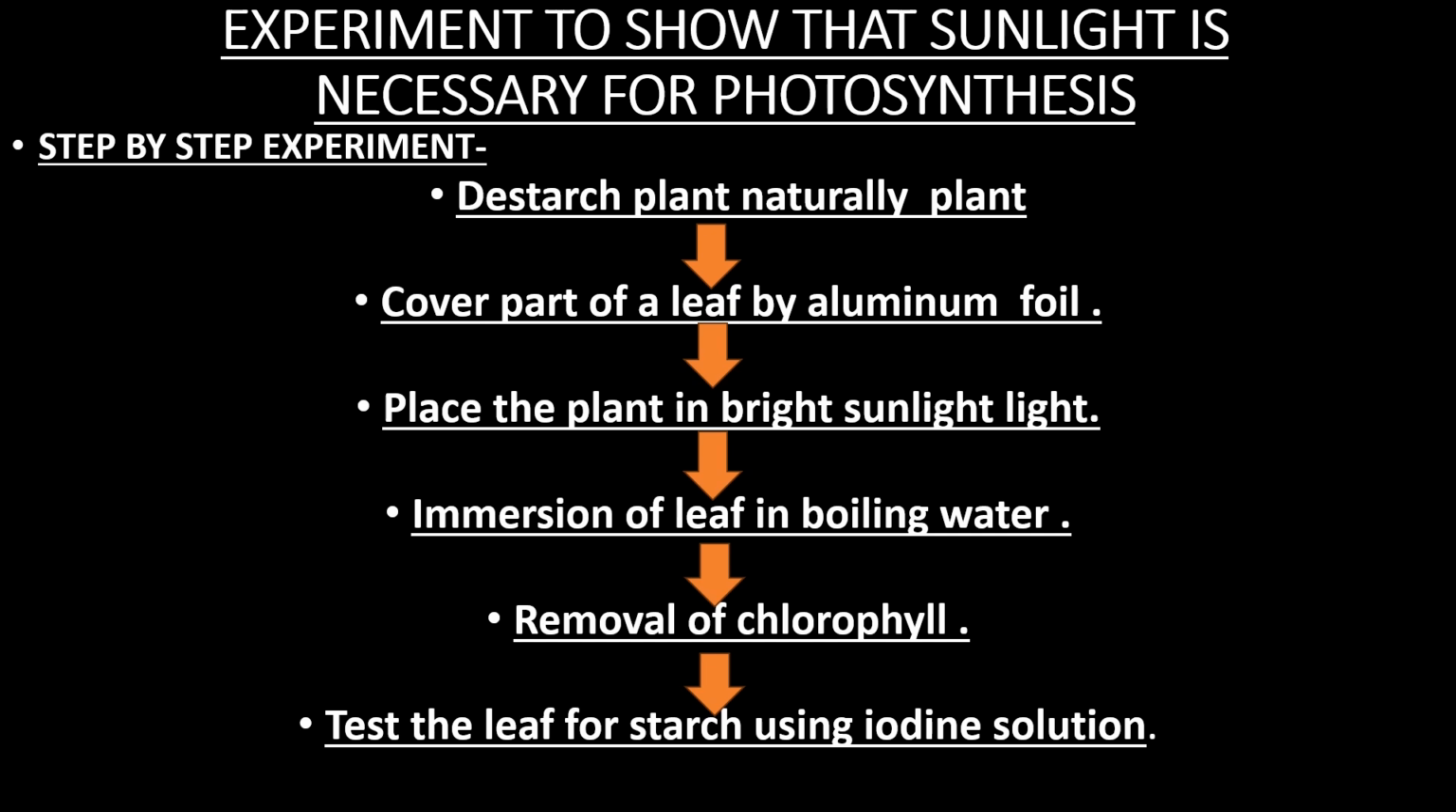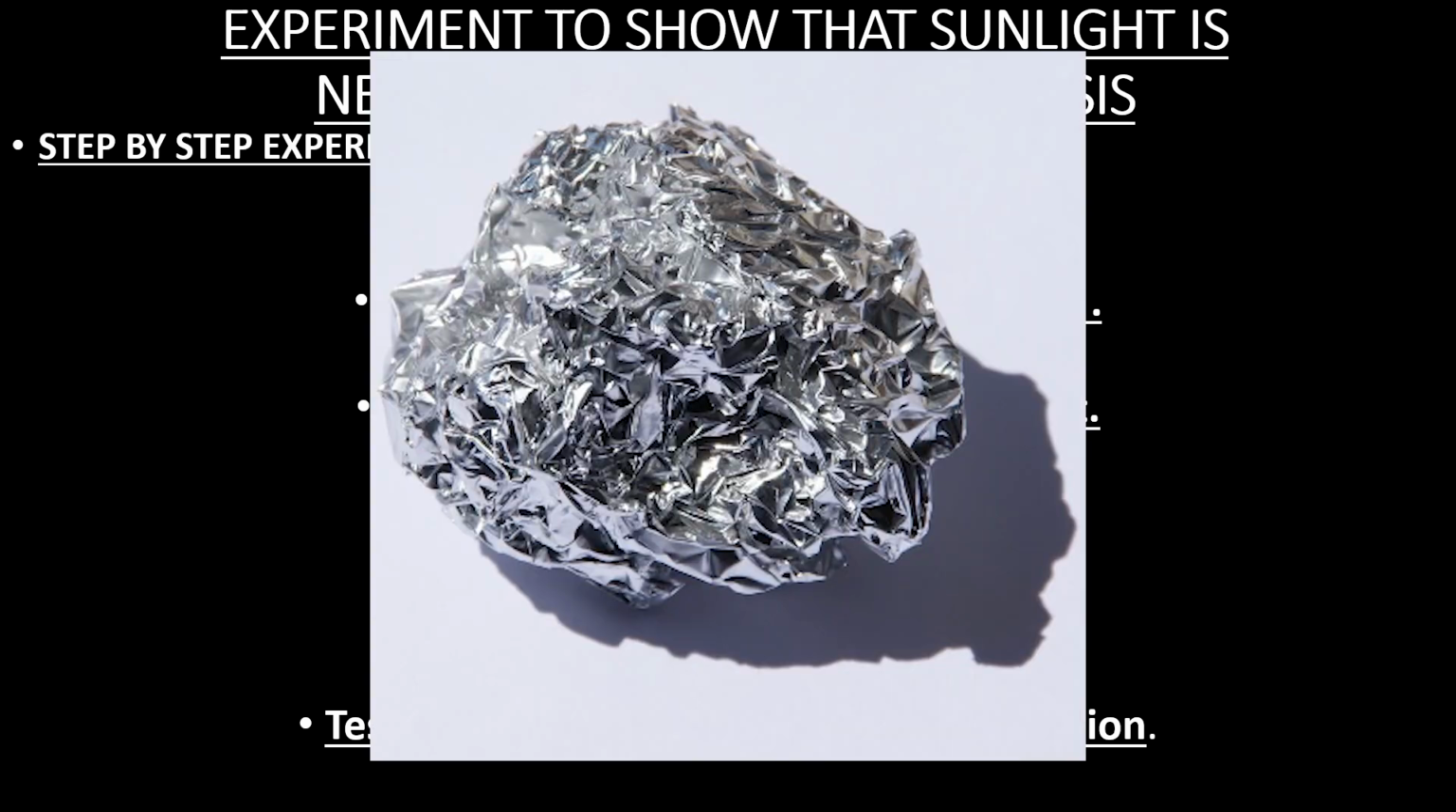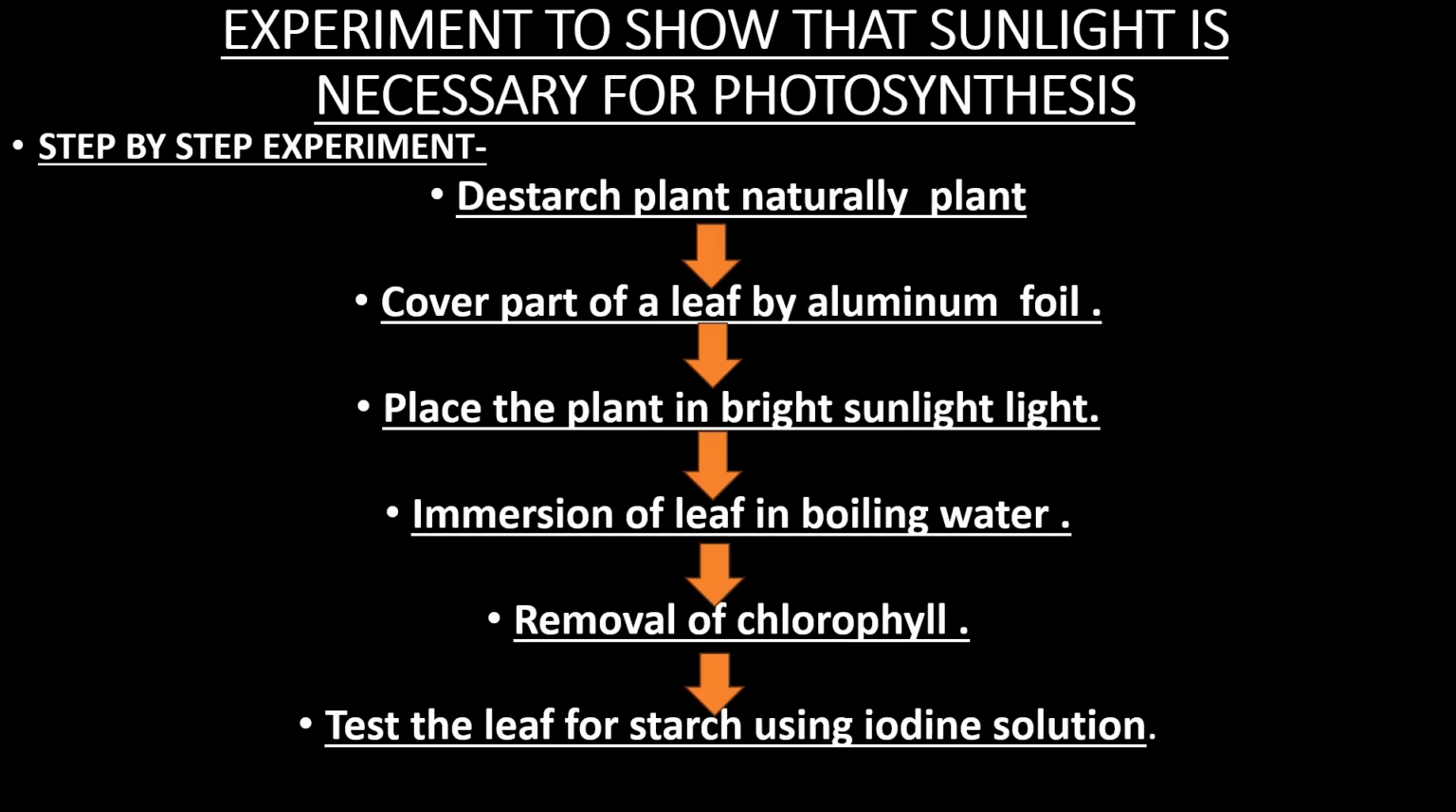Now cover part of a leaf with aluminium foil. You don't want to pluck the leaf, so it stays connected to the plant, but you have to cover it with aluminium foil. Only a small part of the leaf has to be covered by aluminium foil. Now place the plant in bright sunlight for some days. Now we have to put it in the bright sunlight.